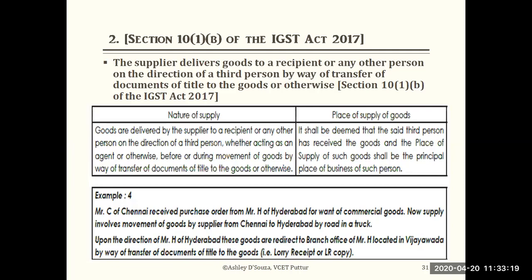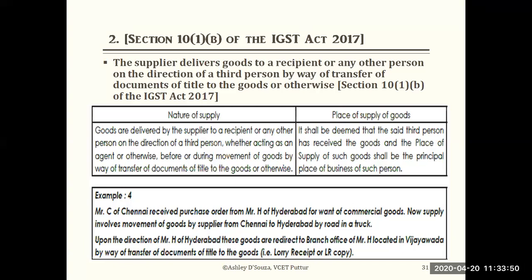So here the goods are delivered by the supplier to the recipient or any other person on the direction of a third person, whether acting as an agent or otherwise, before or during the movement of goods, by way of transfer of documents of title of the goods or otherwise. So there is a third person who directs the supplier, please transfer those goods to a particular location.